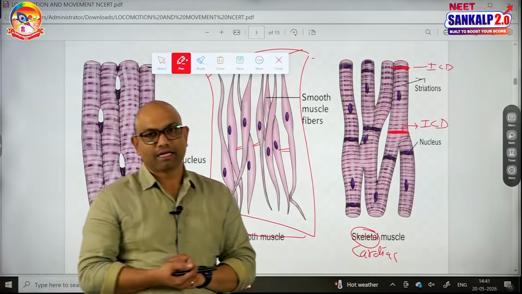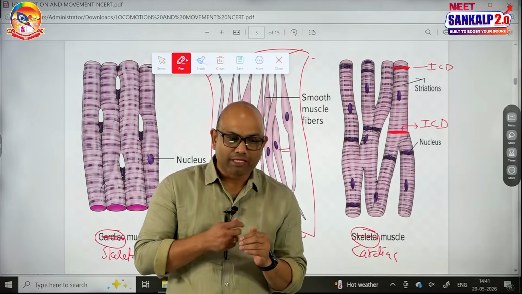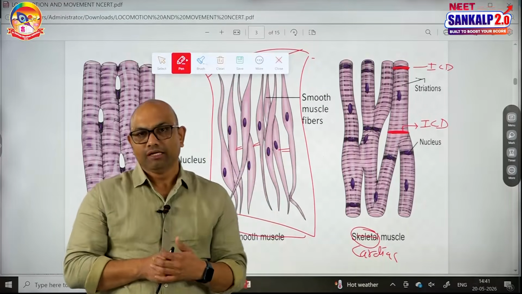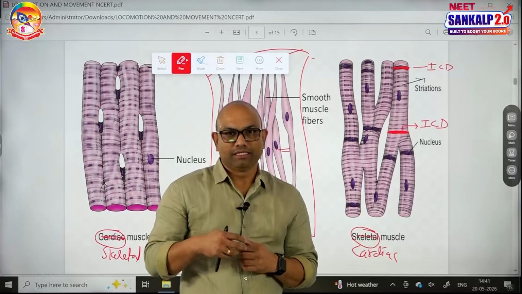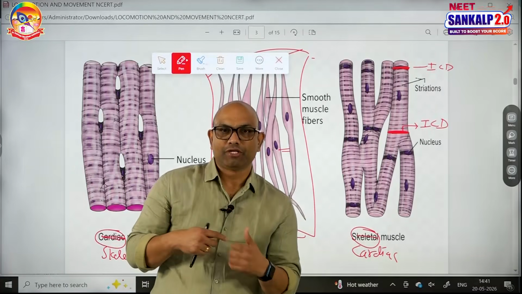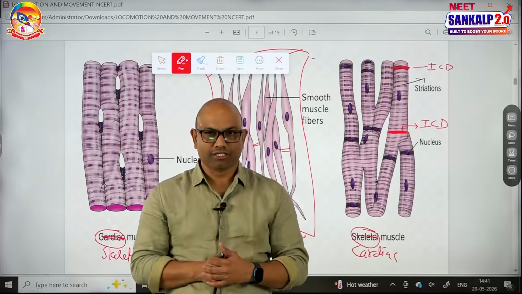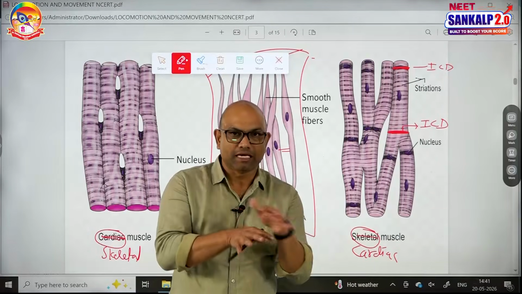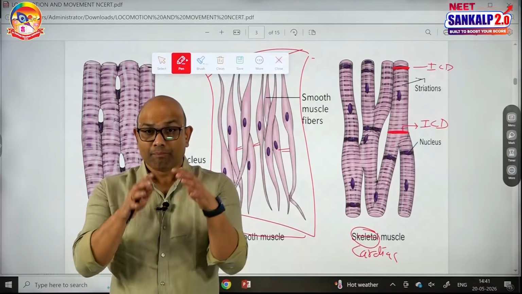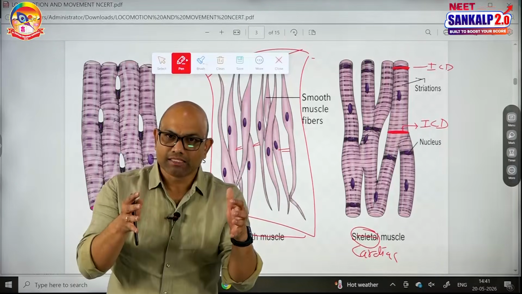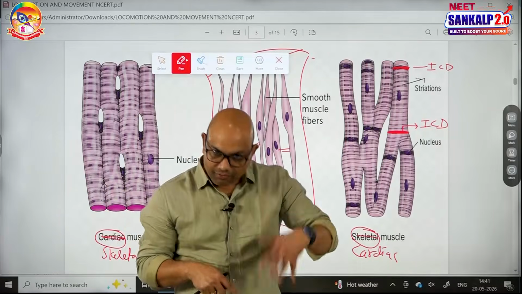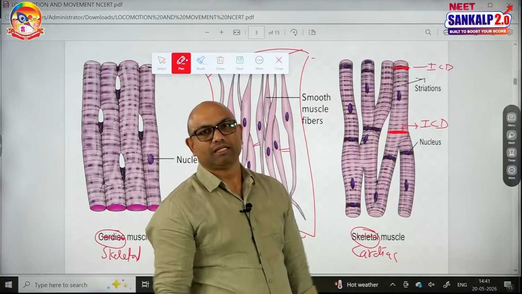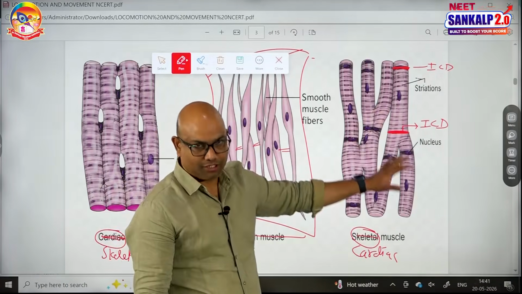So, these intercalated discs have gap junctions. The gap junctions allow the rapid movement of small molecules, and sometimes even large molecules and ions. This rapid movement of ions is involved in rapid information exchange, hence they are called communication junctions. Because of gap junctions, an action potential generated in one muscle cell can easily spread to the other muscle cells, making the whole muscle contract as a unit. That is the reason why cardiac muscle is said to be a functional syncytium.